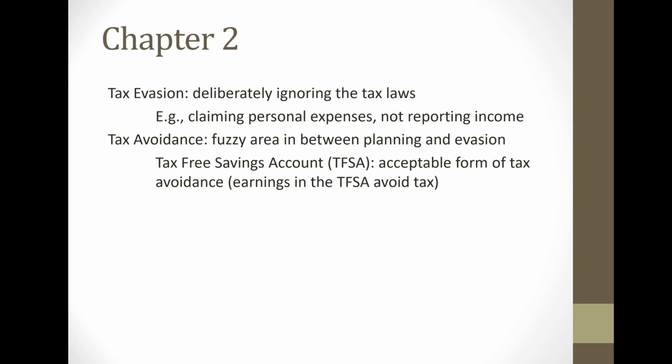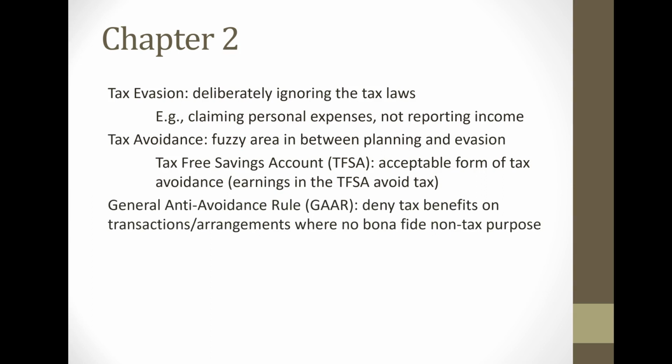A tax-free savings account is an investment vehicle where an individual can make a contribution, and any earnings within the account are free of tax. So all the earnings, whether from interest income, dividend income, or capital gains, are tax-free. So that's an acceptable way of avoiding tax.